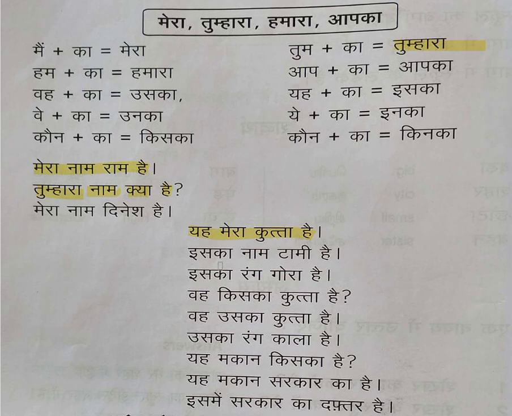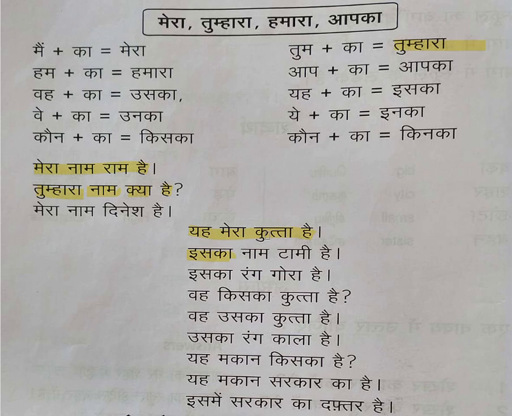So again go with me. इसका नाम टॉमी है, which means इसका, here इसका we are relating with his, her or its. The meaning here we are relating with this one, the dog.